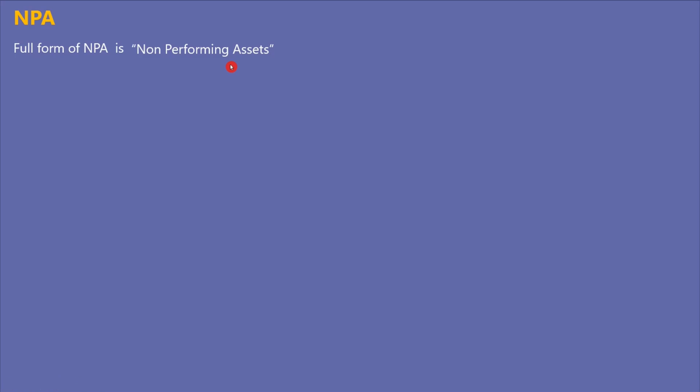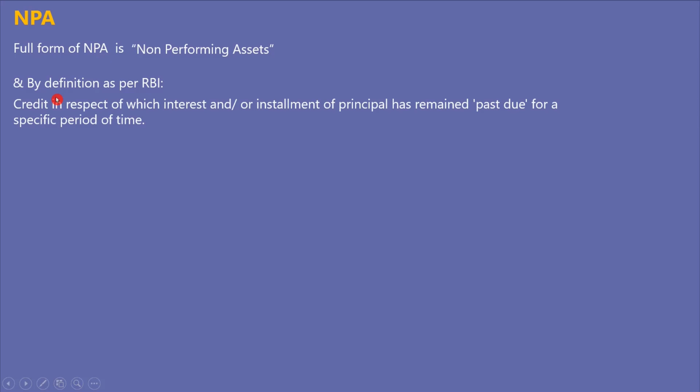To look further into what an NPA is as per the RBI definition, it is the credit in respect of which the interest or installment of principal has remained past due for a specific period of time.